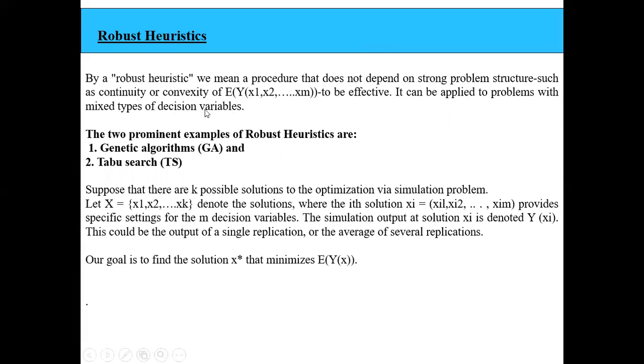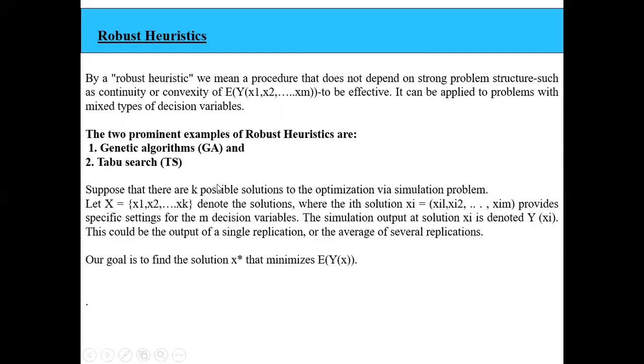Here the decision variables are not the same; we can have different types of decision variables, and using those, the system tries to learn by itself. It will tell that this particular solution is better, or that this is the optimized solution of the system. The basic examples of the robust heuristic approach are genetic algorithms and tabu search algorithms. These are the two examples of the robust heuristic approach.